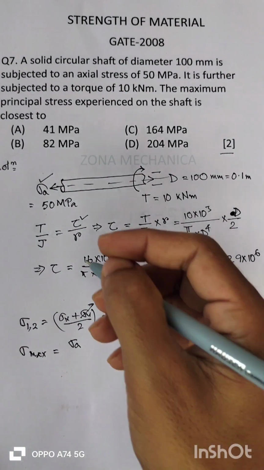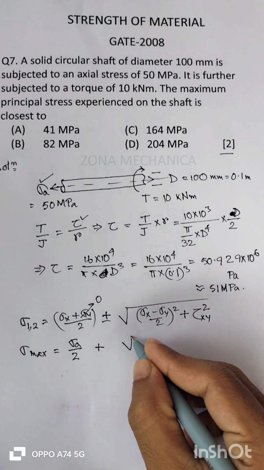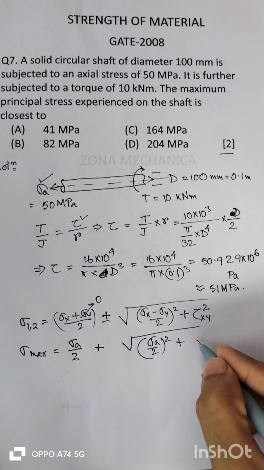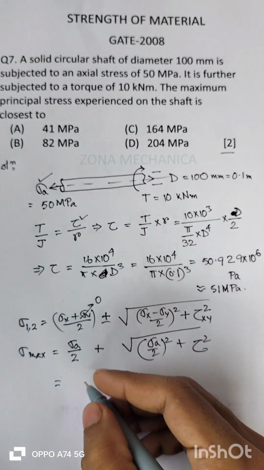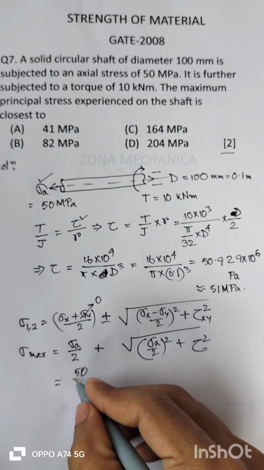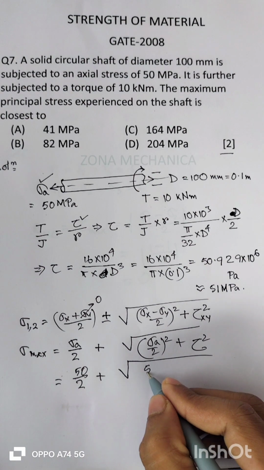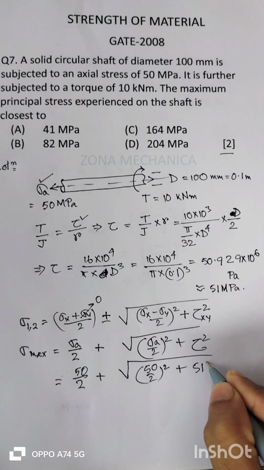For our case, sigma a by 2 plus root over of sigma a by 2 whole square plus tau square, right? So sigma a is 50 MPa, so 50 by 2 plus root over of 50 by 2 whole square plus 51 square.